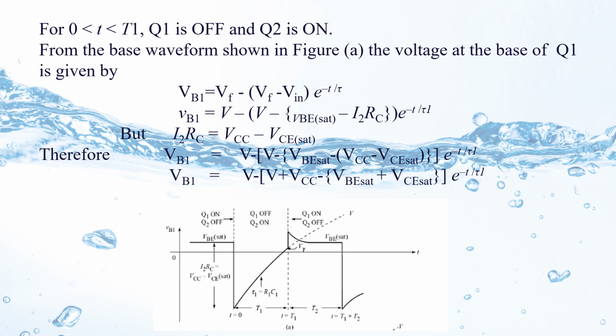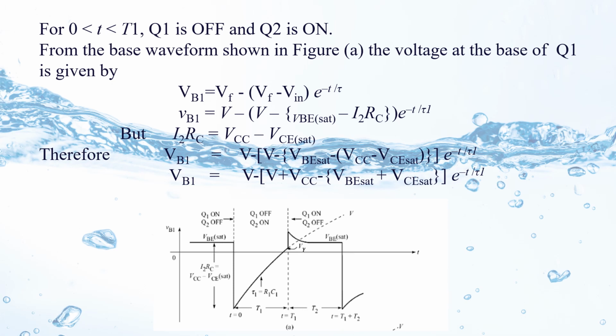For the interval 0 to T1, Q1 is off, Q2 is on. Consider the base waveform of transistor Q1, because transistor Q1 is in the off state. The base voltage of transistor Q1 is shown in this figure.